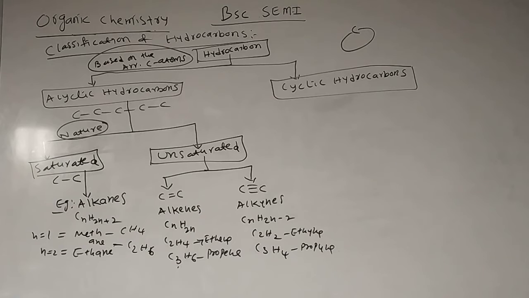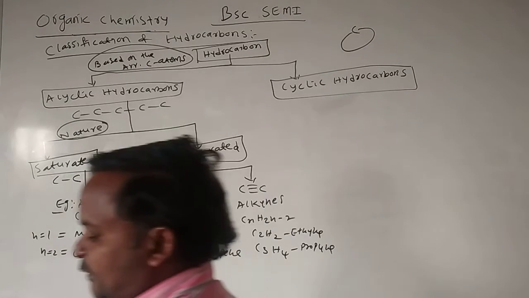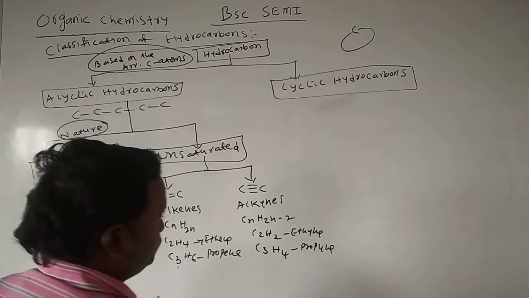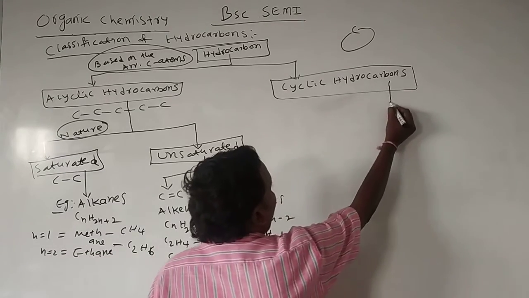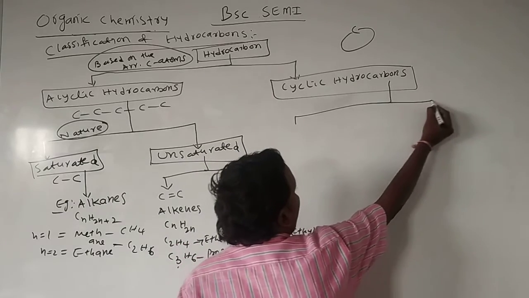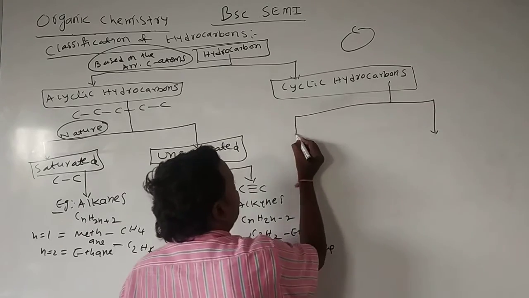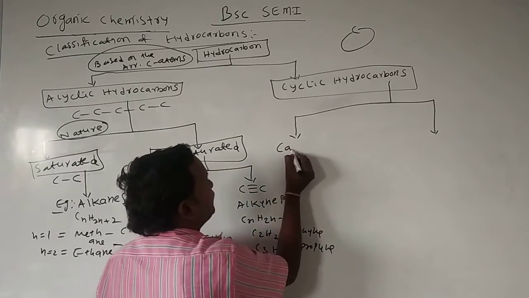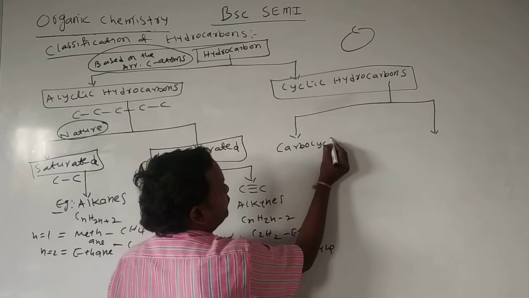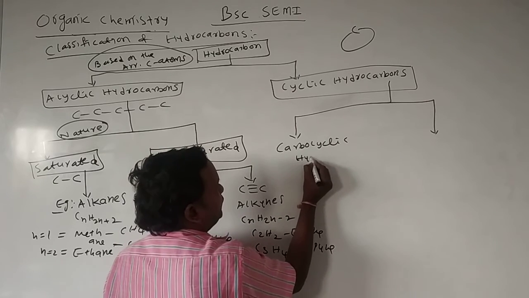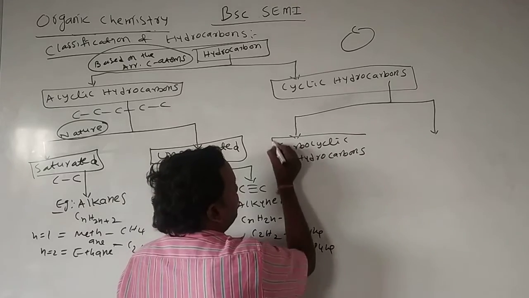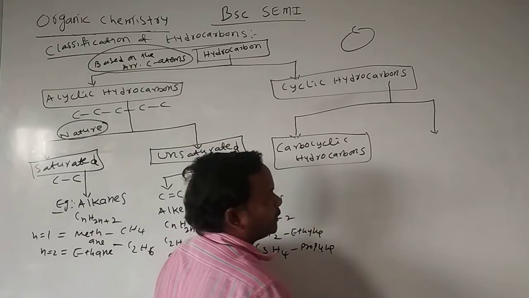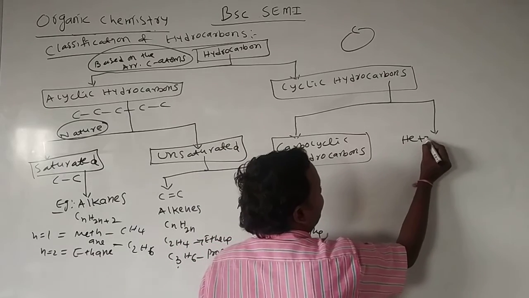Cyclic hydrocarbons. We'll see here cyclic hydrocarbons. Cyclic hydrocarbons are again classified into two types. One is carbocyclic hydrocarbons, and the second one is heterocyclic hydrocarbons.